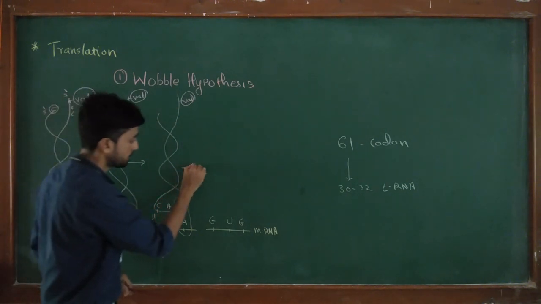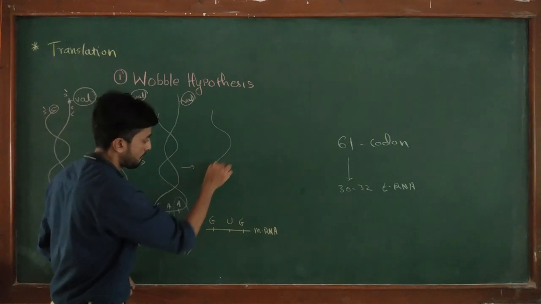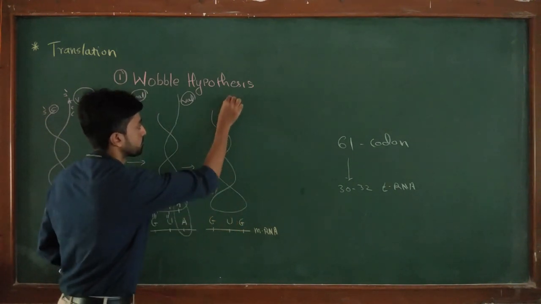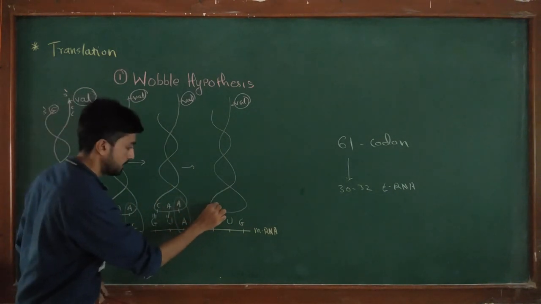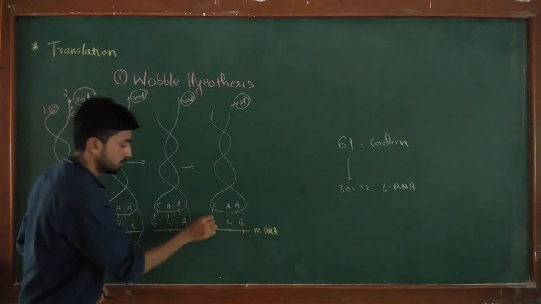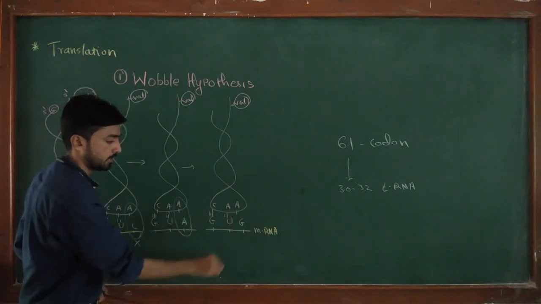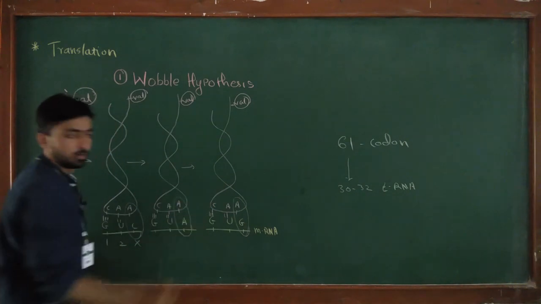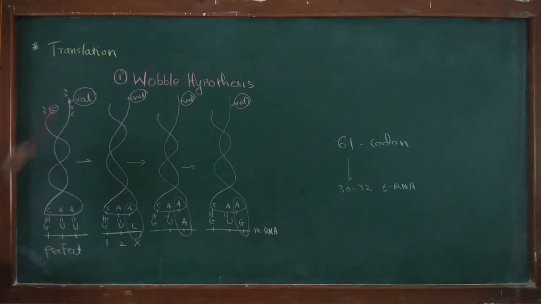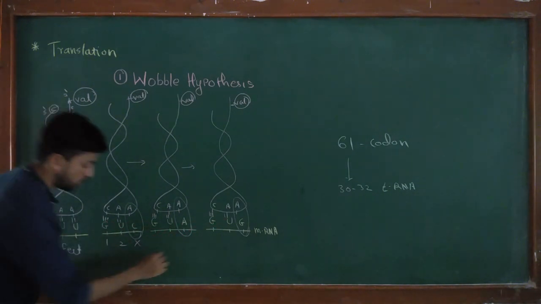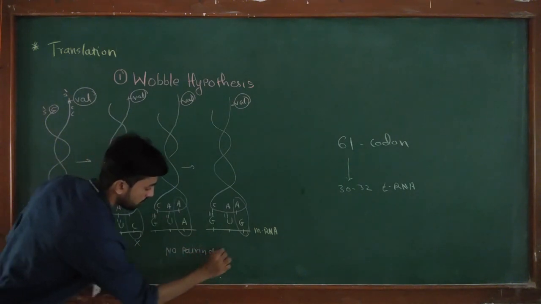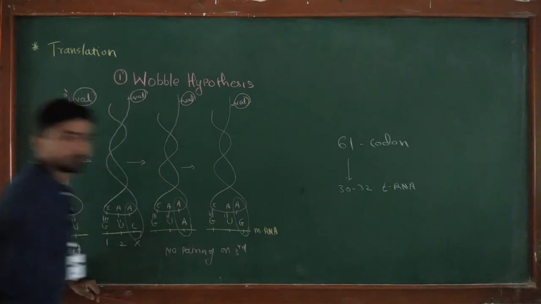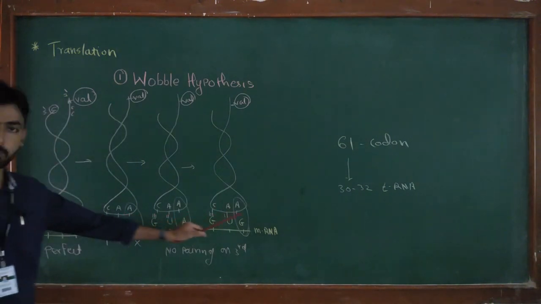In the third case, the same tRNA with the sequence CAA. In the first case, perfect pairing occurs, while in the other three cases, no pairing occurs at the third position, and this third position is called the Wobble position.